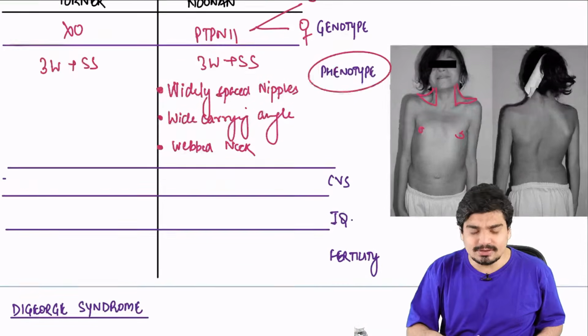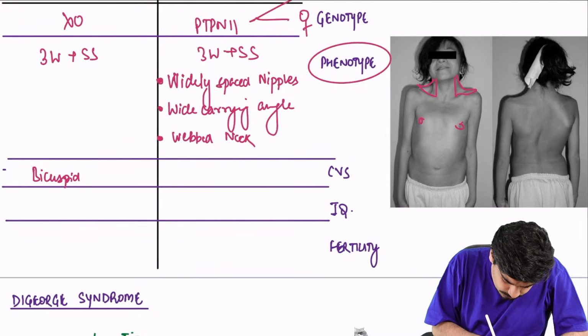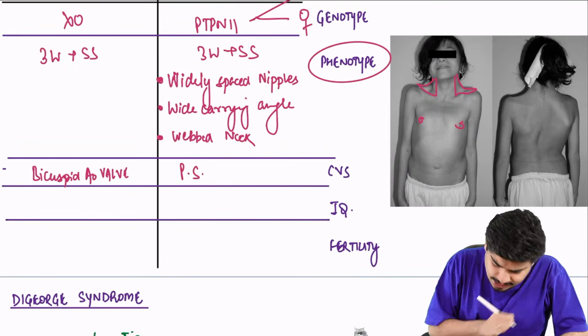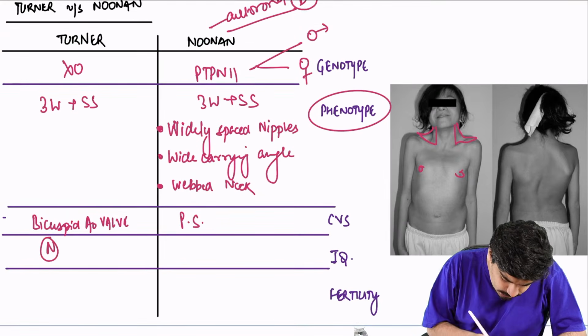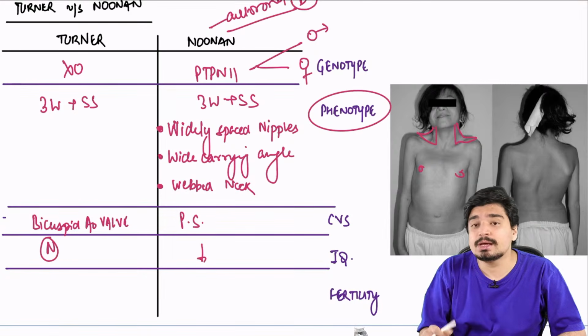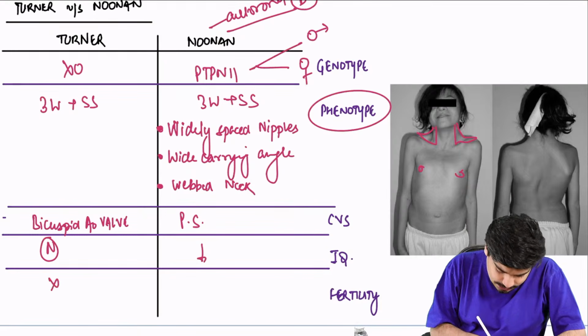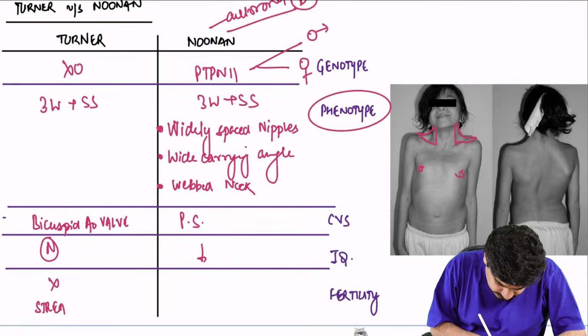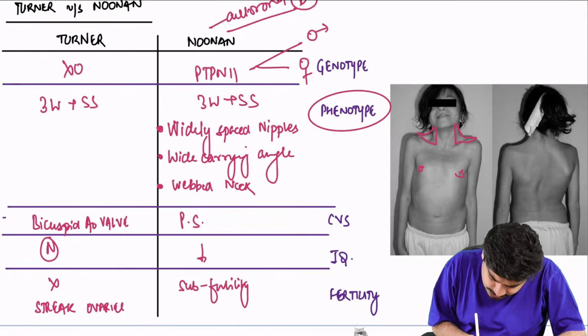Then there are certain other differences also. In Turner, the most common heart defect is bicuspid aortic valve. In Noonan, the most common heart defect is pulmonary stenosis. Remember, IQ is normal in Turner, IQ is decreased in Noonan. And in Turner, because of monosomy X, we all know they have streak ovaries and infertility. There is no fertility. Here there is subfertility, less fertility than normal, but fertility is present.